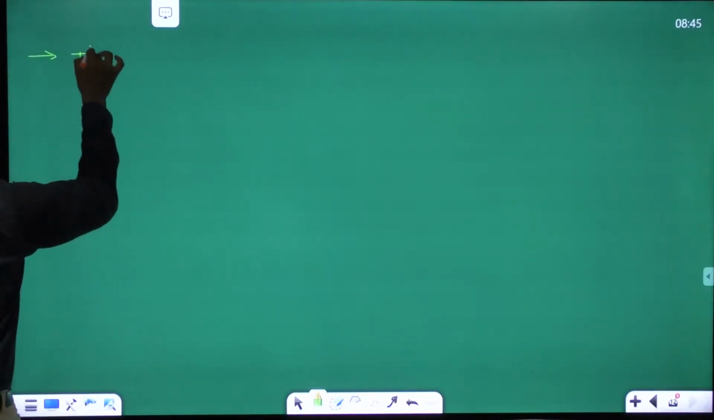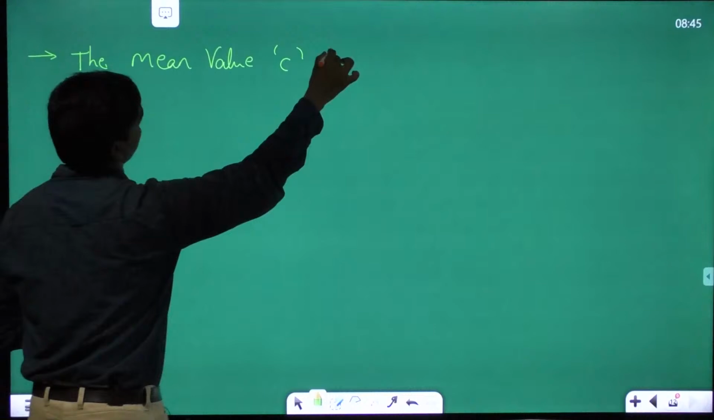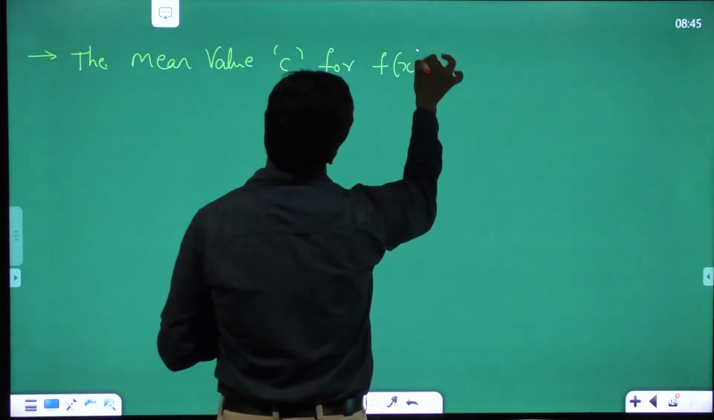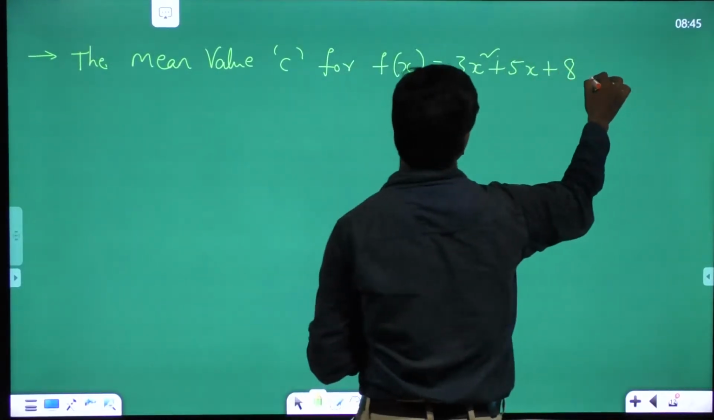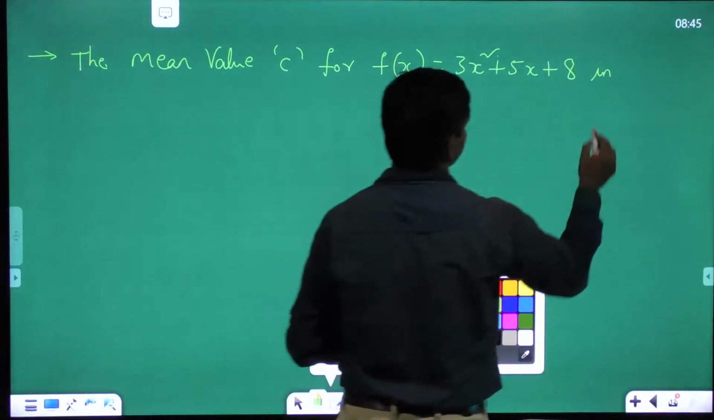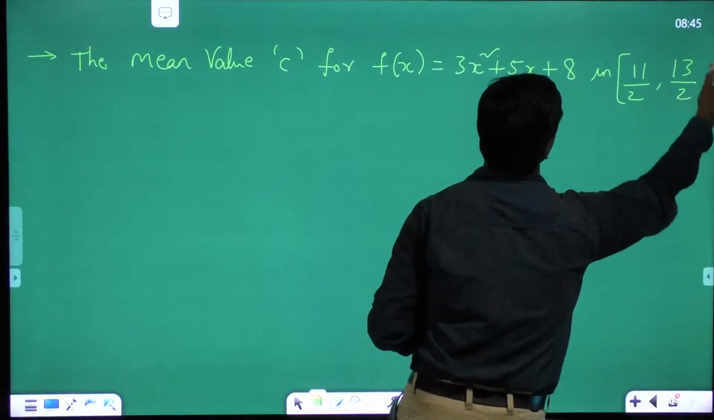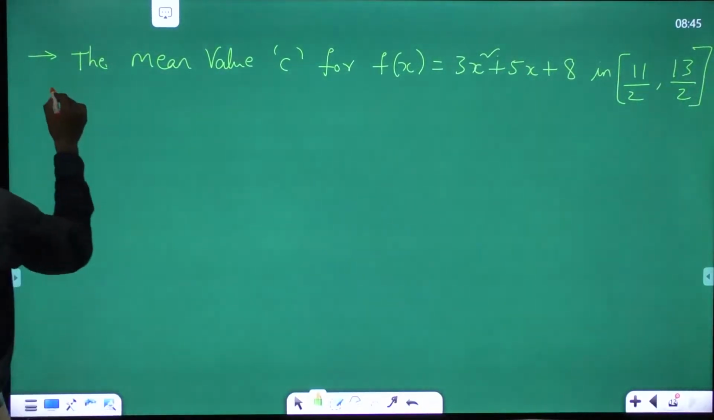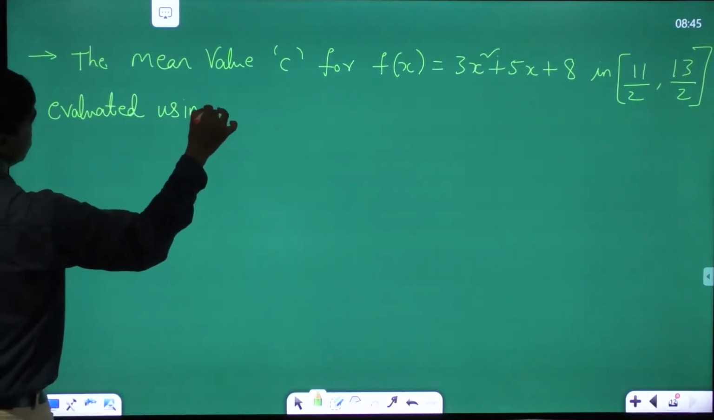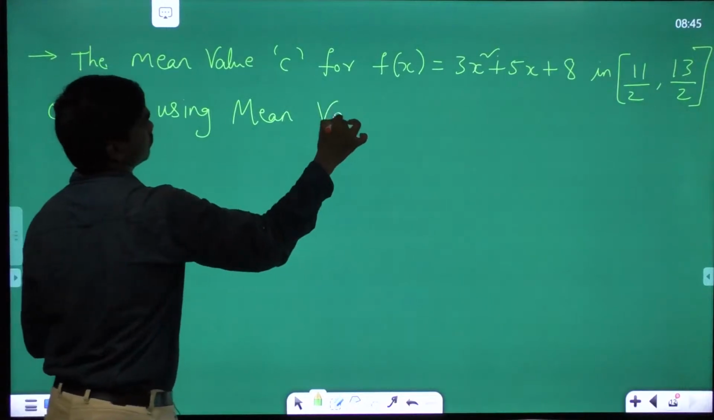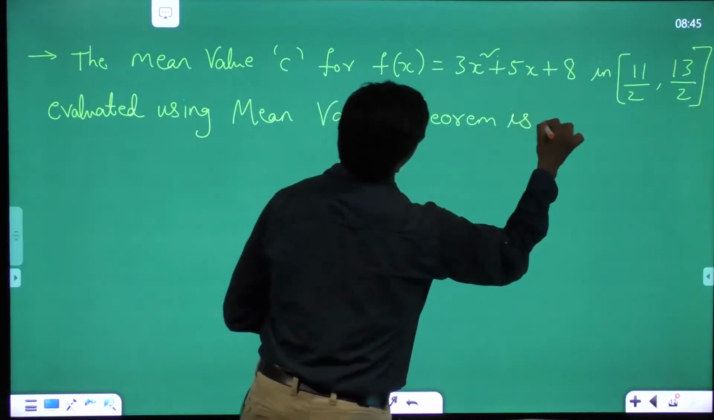First, the mean value C for f of x equals 3x square plus 5x plus 8 in [11 by 2, 13 by 2], evaluated using the mean value theorem, is dash. This is my question.